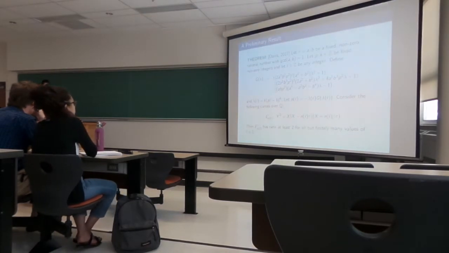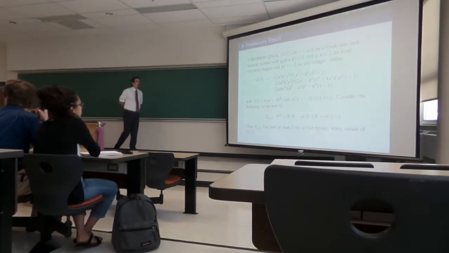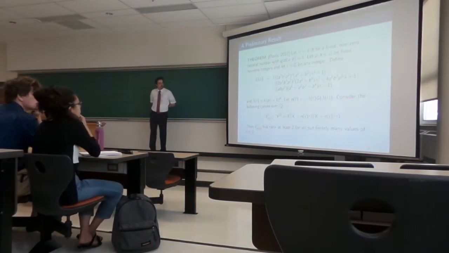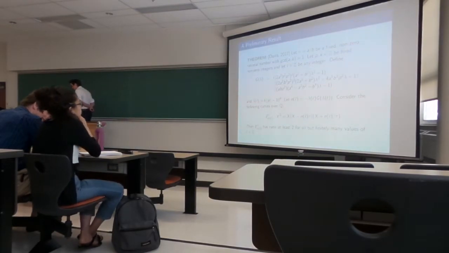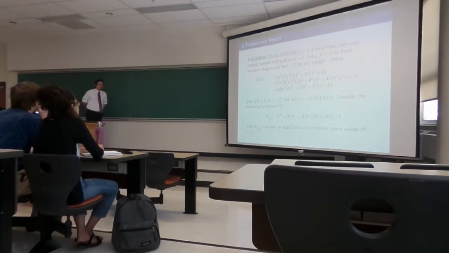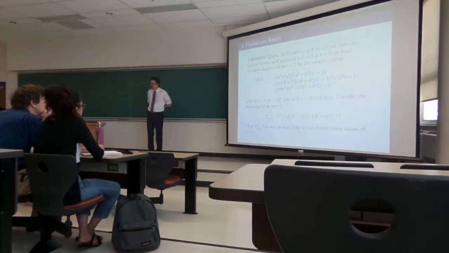The first result regarding this is as follows. So I proved this. We let tau, same setup as before, equal to a over b be a fixed non-zero rational number, a and b relatively prime. Pick p, k, and z, fix them, they're non-zero integers, and let L and Z be any integers.